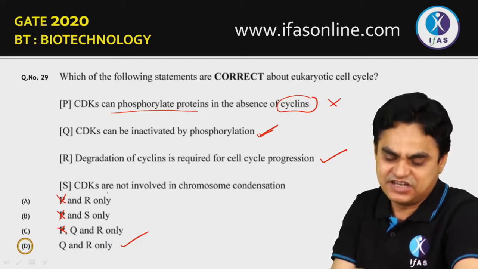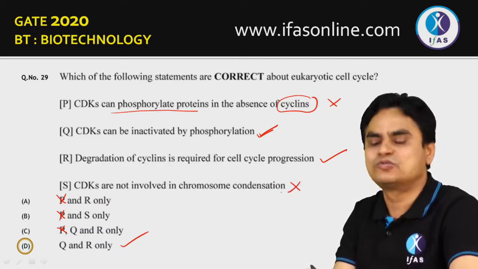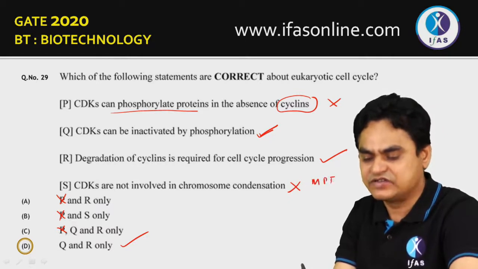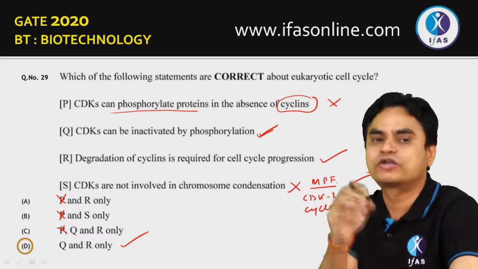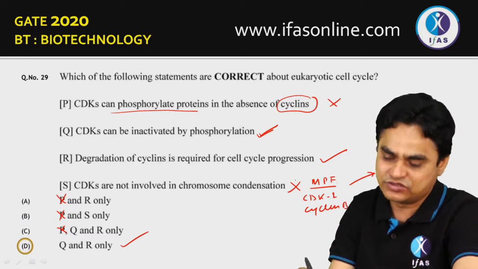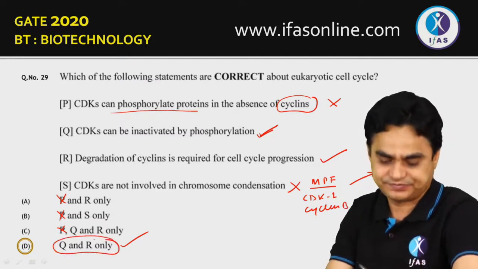Cdk are not involved in chromosome condensation. No, they are involved in chromosome condensation, because we know that MPF, which is a complex of CDK1 and cyclin B, is involved in the compaction or condensation of chromosomes. So this is false. So the correct statements are Q and R only.